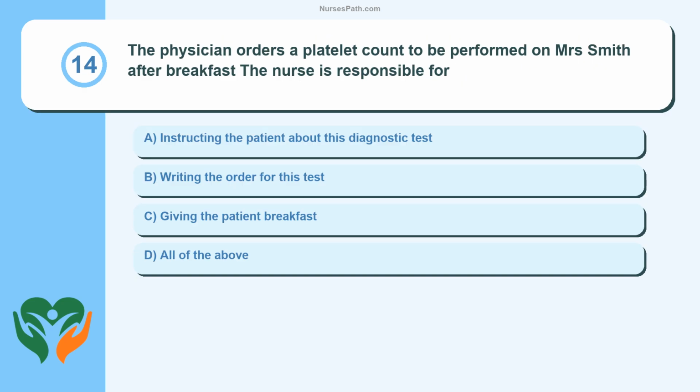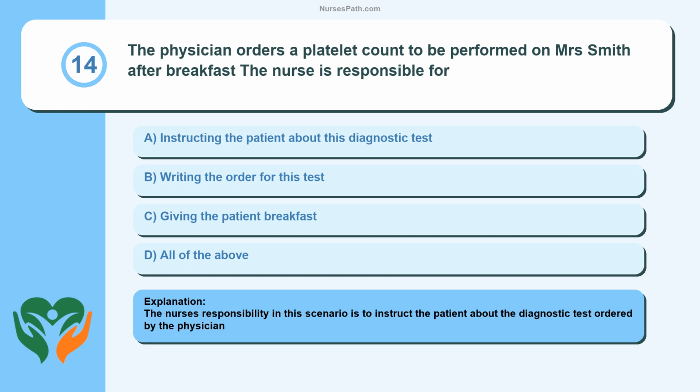Question 14. The physician orders a platelet count to be performed on Mrs. Smith after breakfast. The nurse is responsible for instructing the patient about this diagnostic test, writing the order for this test, giving the patient breakfast, all of the above. The nurse's responsibility in this scenario is to instruct the patient about the diagnostic test ordered by the physician.